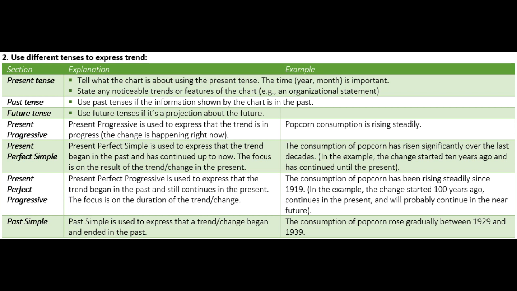Present perfect progressive. Present perfect progressive is used to express that the trend began in the past and still continues in the present. The focus is on the duration of the trend or change. Example, the consumption of popcorn has been rising steadily since 1919. In the example, the change started 100 years ago, continues in the present, and will probably continue in the near future.